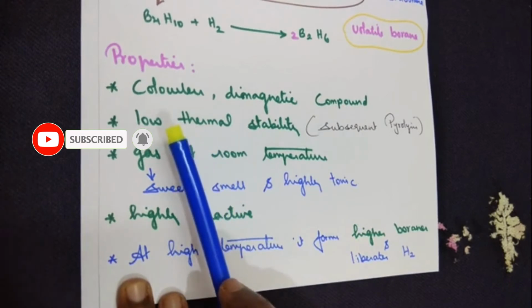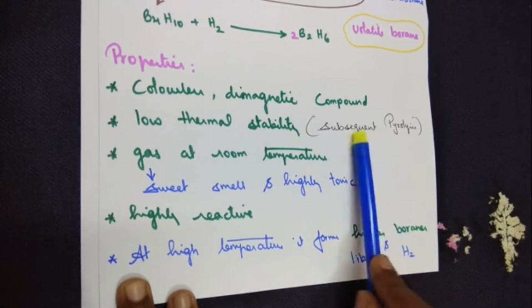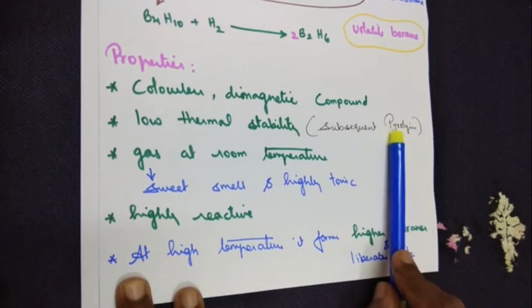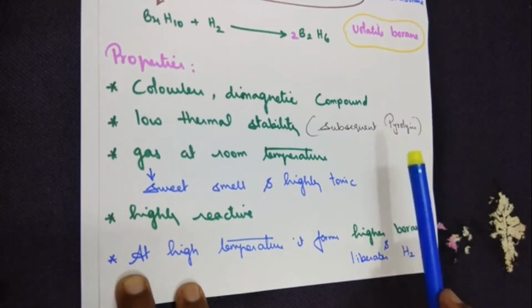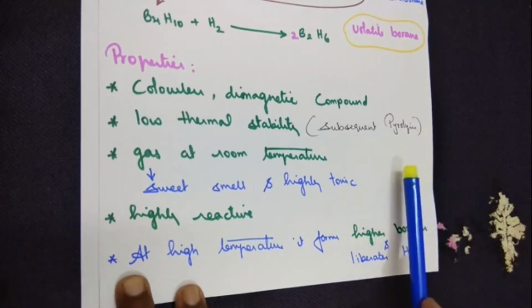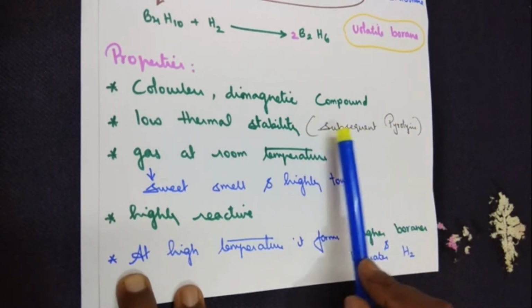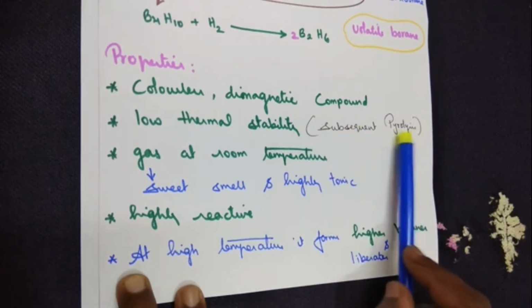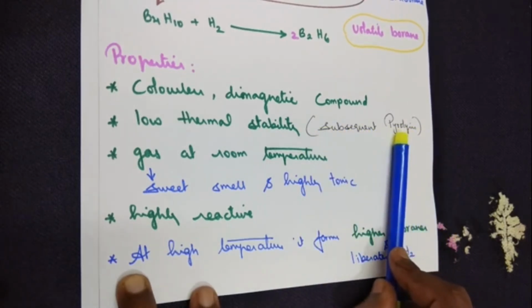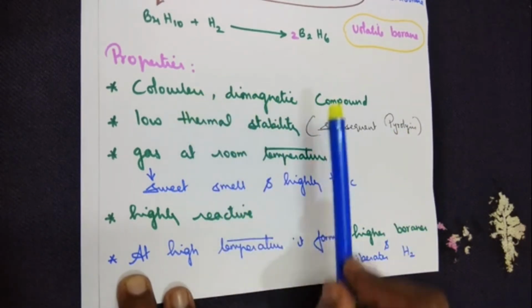Point number 2, low thermal stability, meaning it undergoes pyrolysis frequently. What's the meaning of pyrolysis? That is thermal decomposition of the material at elevated temperature. So when the temperature increases, the compound that is formed gets decomposed. So that's called pyrolysis, because from a 1 mark point of view the point will be asked. So point number 1, colorless diamagnetic compound.